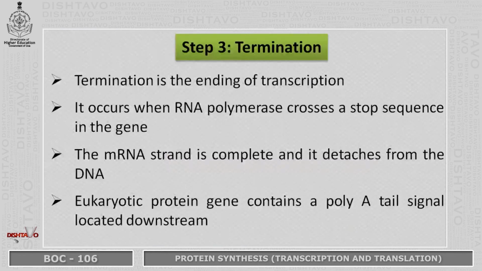Third step in transcription is termination. Termination is the ending of transcription and it occurs when RNA polymerase crosses a stop sequence in the gene. The mRNA strand is complete and it detaches from the DNA. Eukaryotic protein gene contains a poly A tail signal which is located downstream.